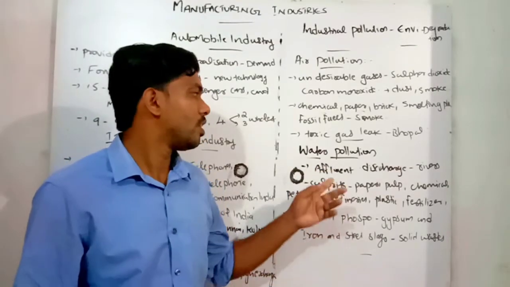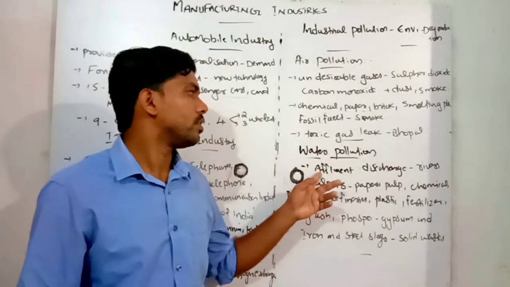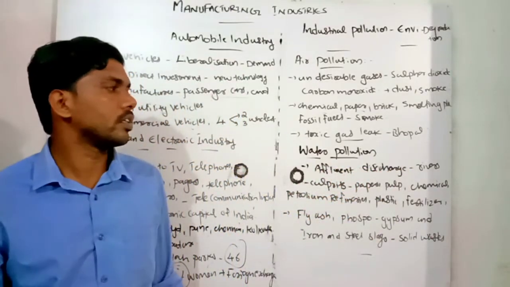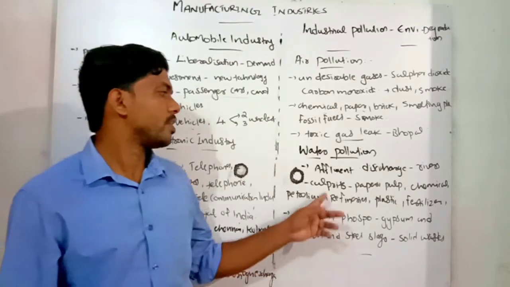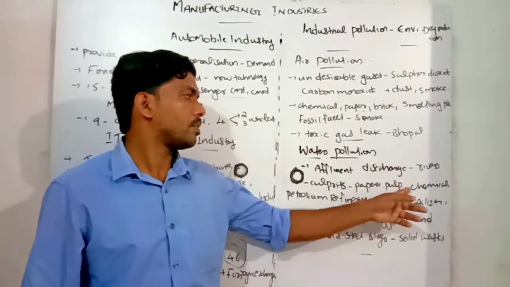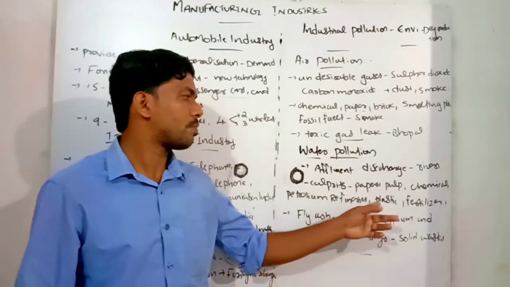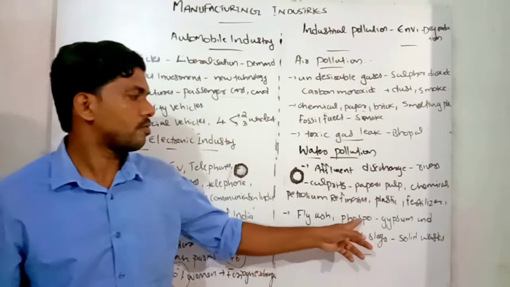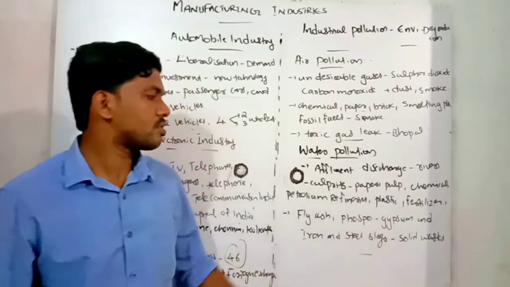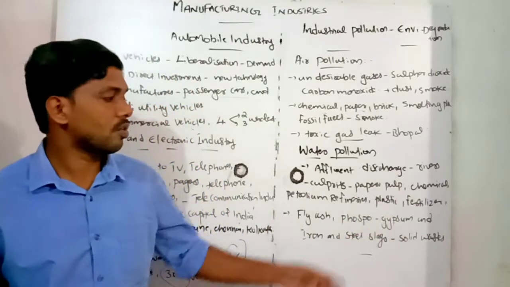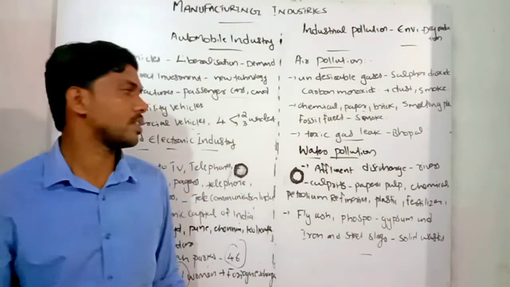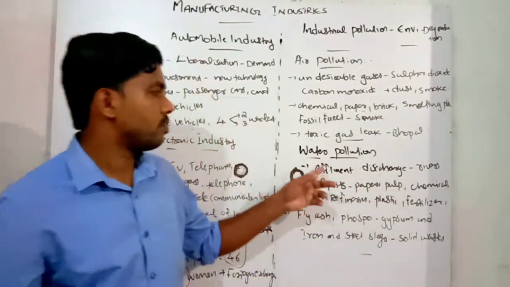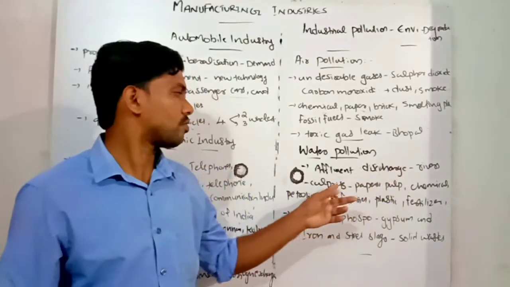Large-scale industrial effluents are discharged into these rivers without proper treatment. The main culprits are paper and pulp, chemicals, petroleum refineries, plastic and fertilizer industries. Fly ash, phosphogypsum, and iron and steel slags are other solid wastes in India. Once again, effluents are widely discharged into our rivers without proper water treatment.